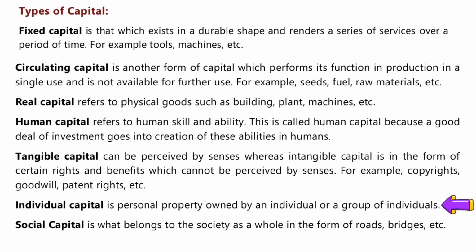Next, individual capital. Individual capital is the money that has been contributed for business by a person on his own. It is his personal property. That is what is called as individual capital. Social capital. Social capital is the belonging of one society. Say, for example, bridges, roads, dams, all these belong to one society. So that is called as social capital. So we have now seen the varieties of capital that exist in the economic world.